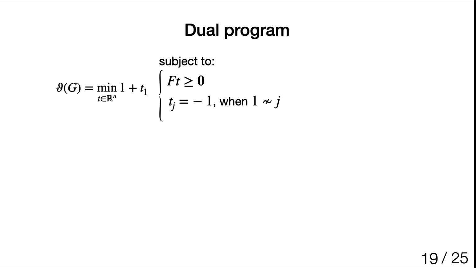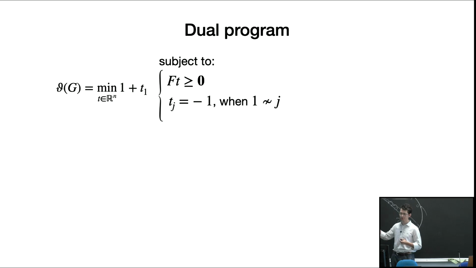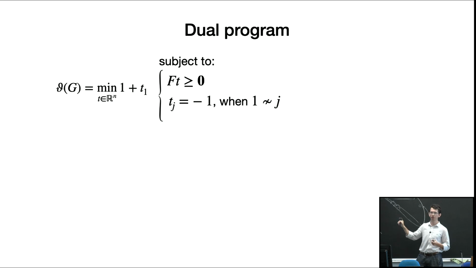So this is one of the dual programs we can consider. It's minimization over the vector t. I want to minimize the first coordinate subject to these 2 constraints: that the Fourier transform is entry-wise non-negative, and I fix some of the entries of the vector to -1, so the jth entry is fixed to -1 whenever j is not connected to 1.